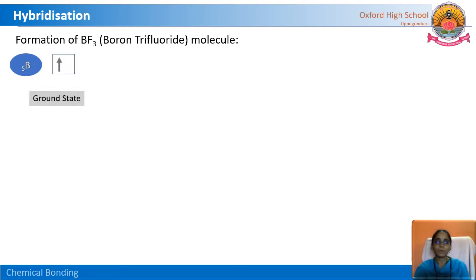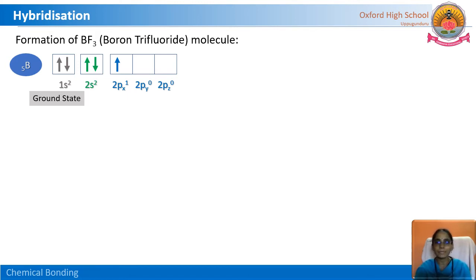Boron ground state electronic configuration is 1s2, 2s2 and 2p1. Usually after looking at this ground state electronic configuration, what will we think? Boron is ready to make covalent bonds. How many bonds? Only one bond, because there is one unpaired electron.